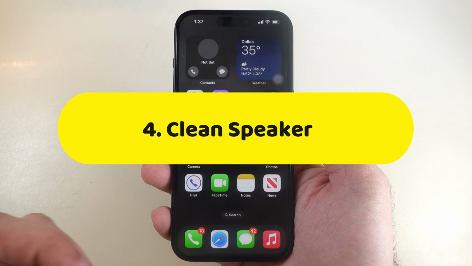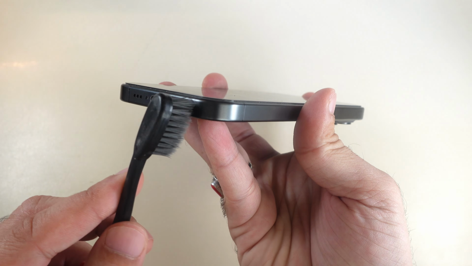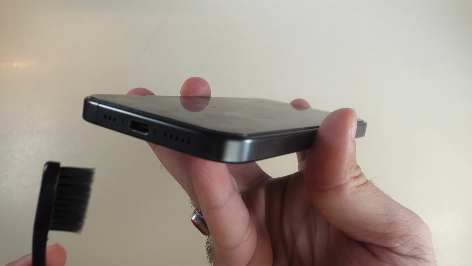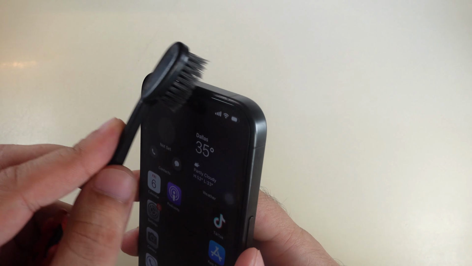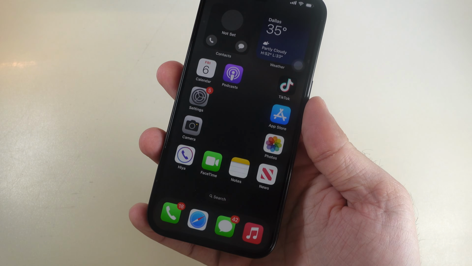Sometimes this problem happens because of dust inside the speaker hole. Use a cleaning tool or brush to clean the speakers at the top and bottom. Forcefully blow inside the speaker and clean up the dust that has accumulated over time. Now, check whether the issue is fixed or not.